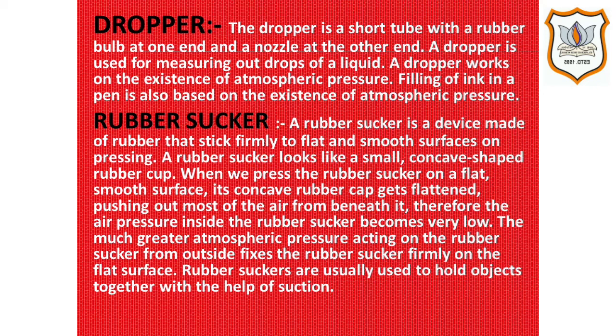Therefore, the air pressure inside the rubber sucker becomes very low. The much greater atmospheric pressure acting on the rubber sucker from outside fixes it firmly on the flat surface. Rubber suckers are usually used to hold objects together with the help of suction.